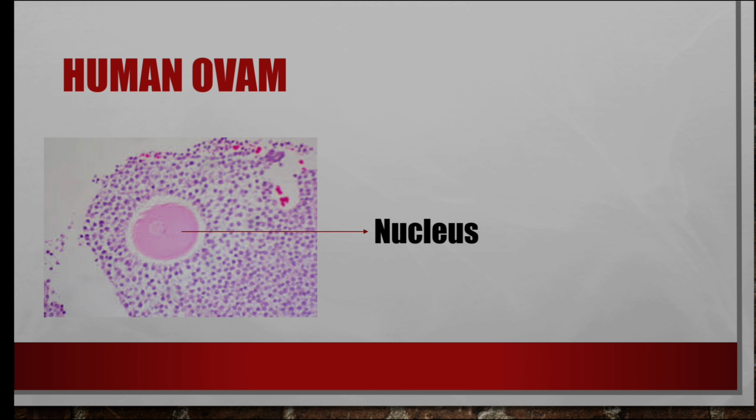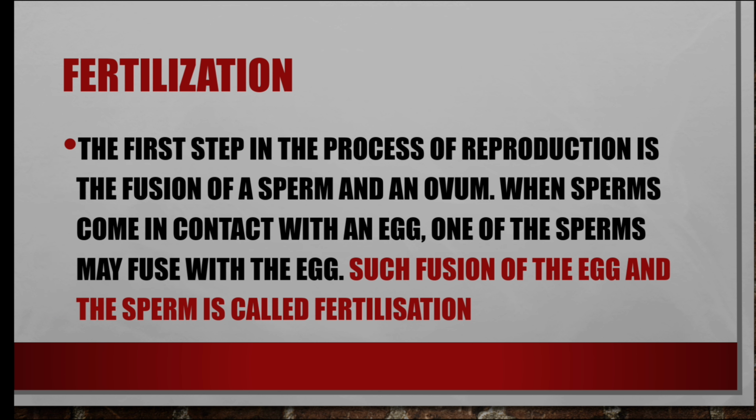This is the human ovum. Take a look. Next, we are going to discuss fertilization. Fusion of male gametes and female gametes together forms a zygote. That process is known as fertilization. The first step in the process of reproduction is the fusion of a sperm and an ovum. When sperm come in contact with an egg, one of the sperms may fuse with the egg. Such a fusion of the egg and the sperm is called fertilization.